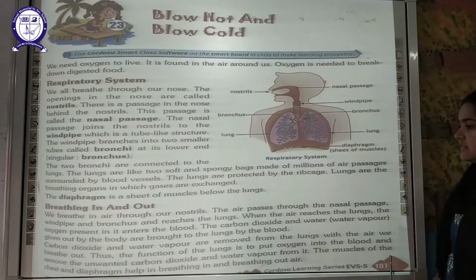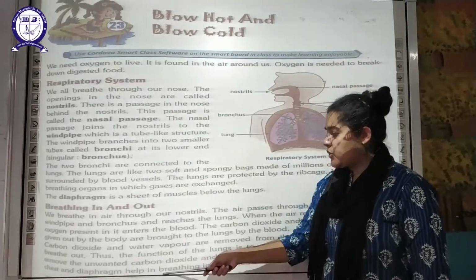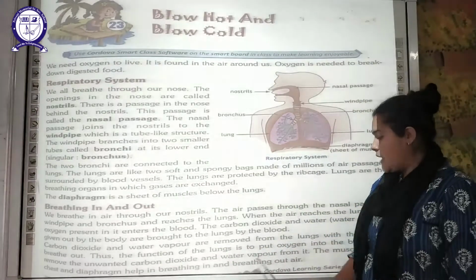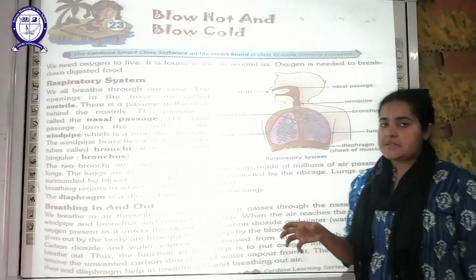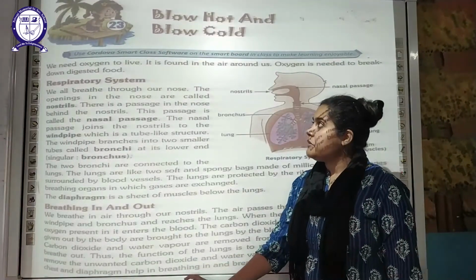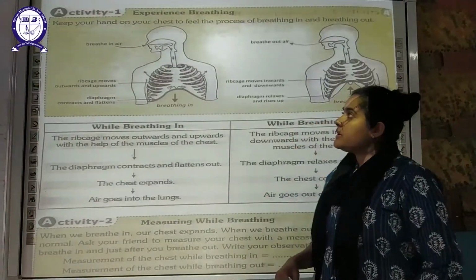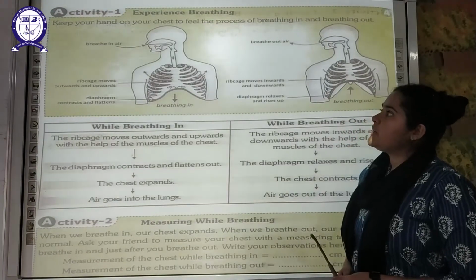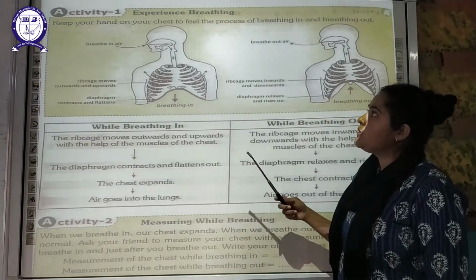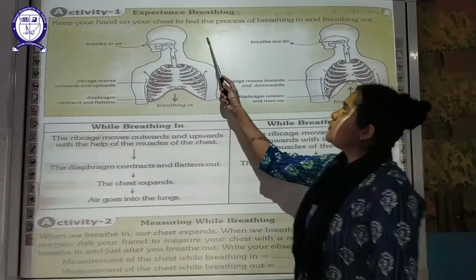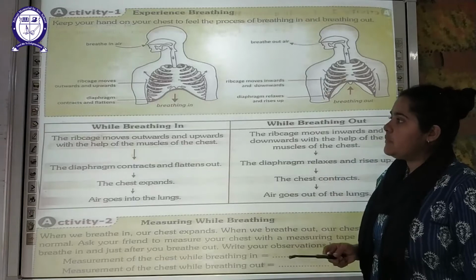Now the muscles of the chest and the diaphragm help in breathing in and breathing out of the air. Now there are activities given over here, so we have to understand how breathing in and breathing out takes place. For that, you can put your hand on the chest to feel the process of breathing in and breathing out.